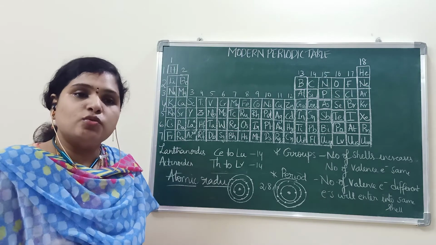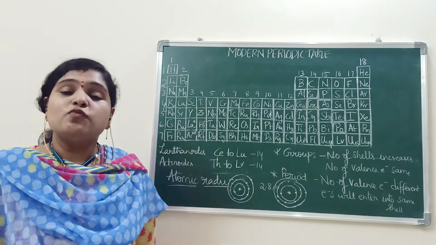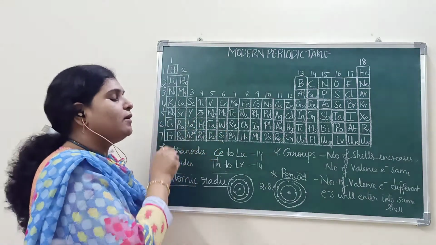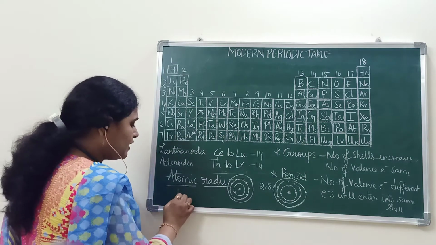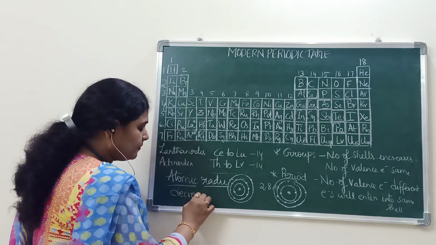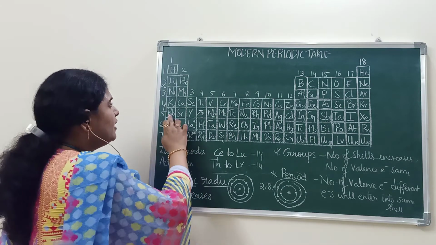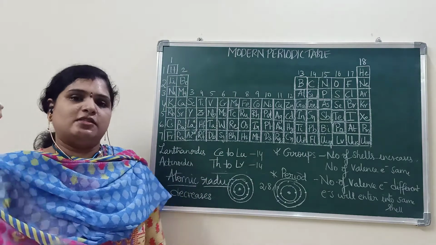Electron pull towards nucleus increases. So the atomic radius will decrease as we move from left to right in a period. What is the trend of atomic radius? Decreases. Then this is the trend of atomic radius.